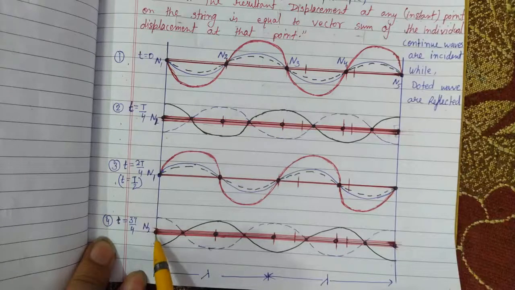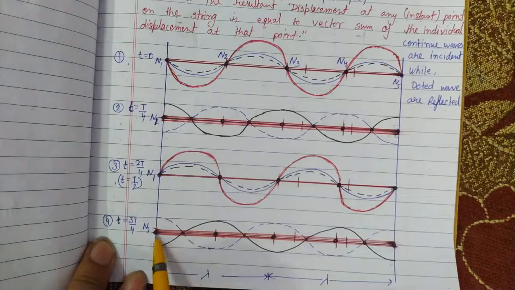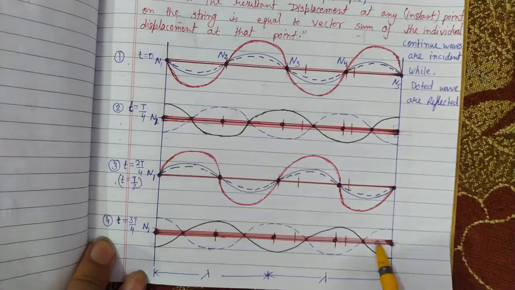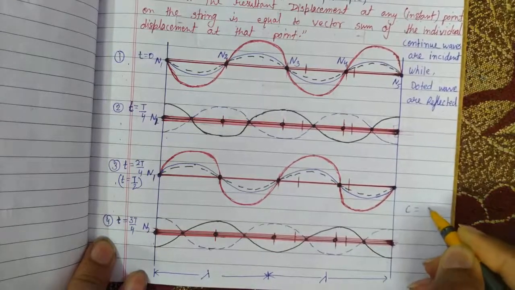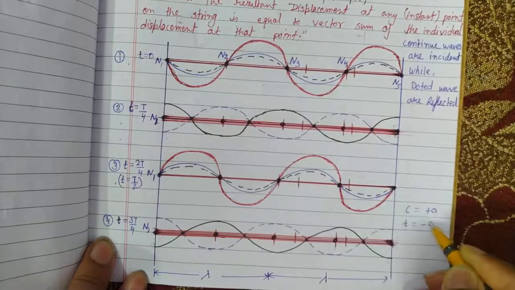In the last case, when the crest and trough coincide, there is no displacement of the particle, which means a wave of 0 amplitude is formed in the resultant, because the crest amplitude is positive and the trough amplitude is negative.